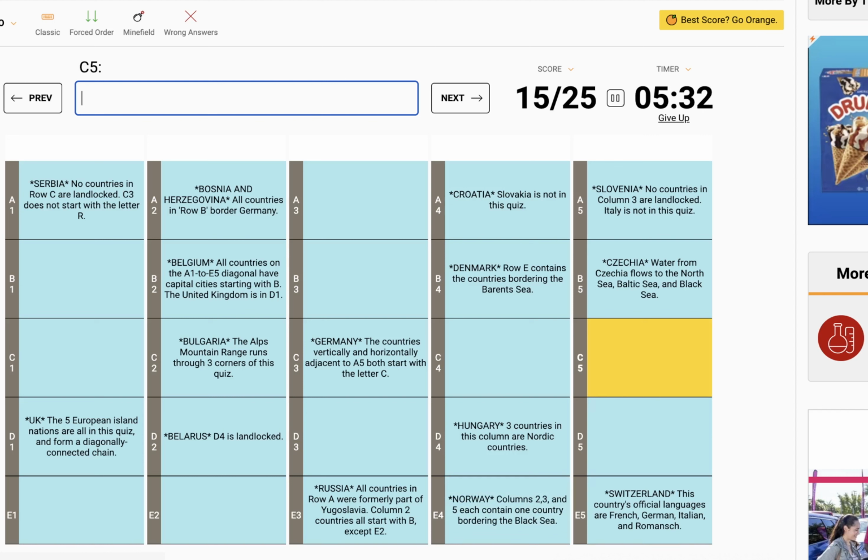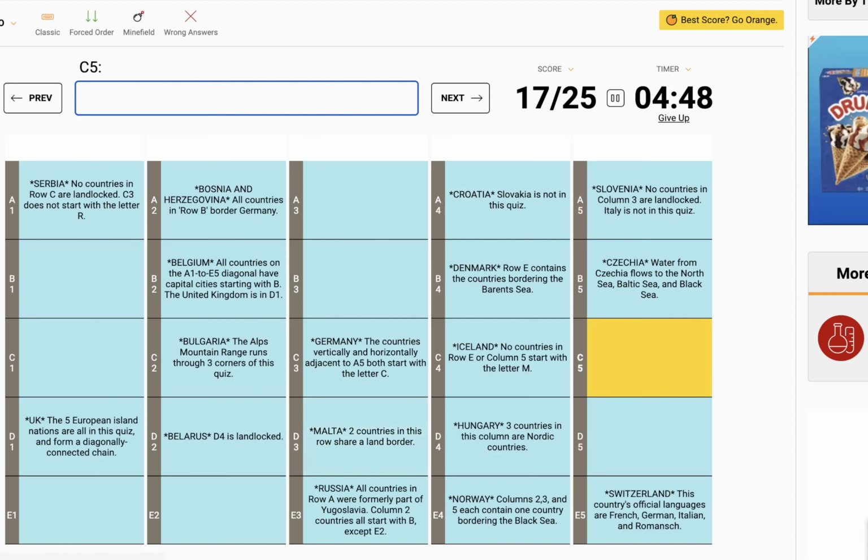Okay, columns 2, 3, and 5 each contain one country bordering the Black Sea. Okay, well, I don't even want to touch that yet because that forces C4 to be Iceland now. Because E2 is forced to be an island, D3 is forced to be an island, and C4 is forced to be an island. So that should be Iceland. No countries in row E or column 5 start with the letter M. And just like that, we're getting the islands worked out. So this can't be Malta, and this can't be Malta. So that means D3 is Malta.